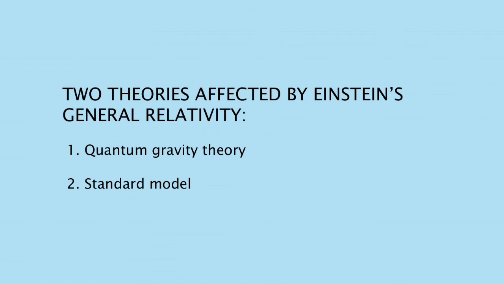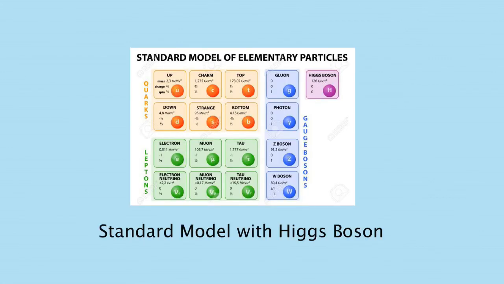Since then, physicists were trying to unify quantum mechanics with general relativity in what is called the quantum gravity theory but were met with failure. The next theory affected by general relativity is the Standard Model. The Standard Model is about the fundamental particles and fundamental forces of matter, where there is a mediating particle for the fundamental force. The theoretical mediating particle for gravity is called the graviton. Understandably, since Einstein's gravity is not a force, this caused a problem as there is not supposed to be a mediating particle for gravity.